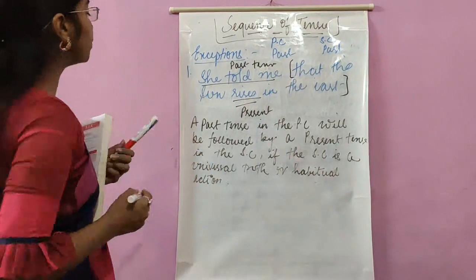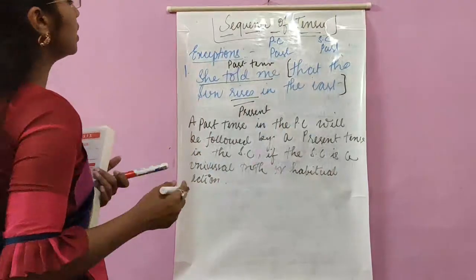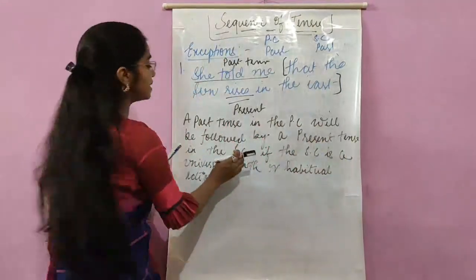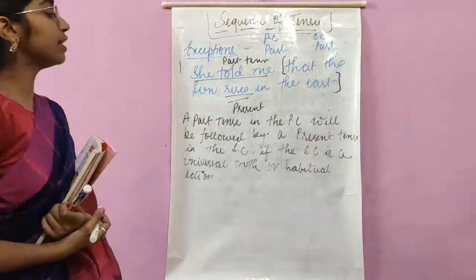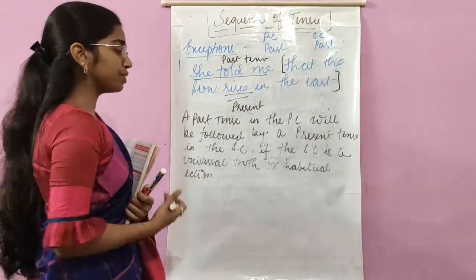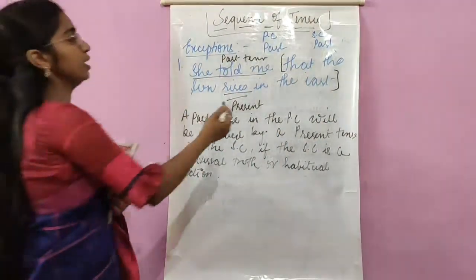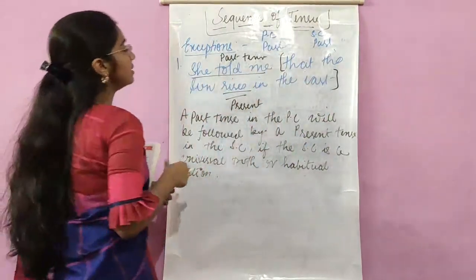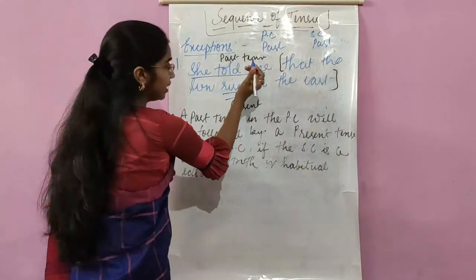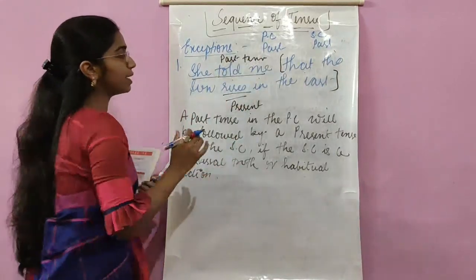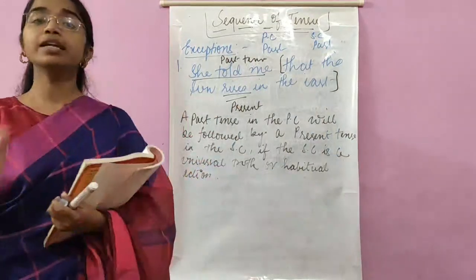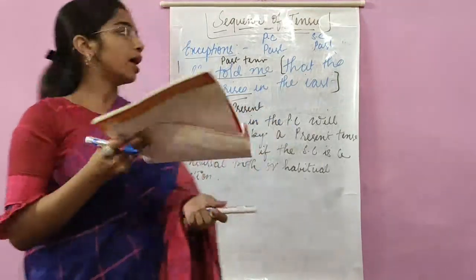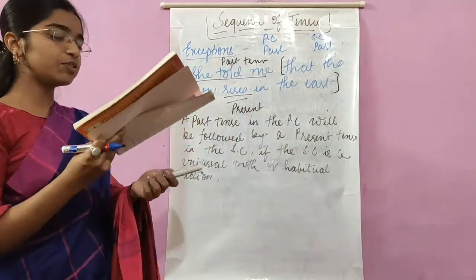Let me read out the exception aloud. A past tense in the principal clause will be followed by a present tense in the subordinate clause if the subordinate clause is a universal truth or habitual action. Like over here, this subordinate clause was a universal truth. That is the reason, despite the fact that our principal clause was in past tense, the subordinate clause is in present tense. It's an exception to the first rule. I hope this is clear. This is very easy. Let us move on to the next one.